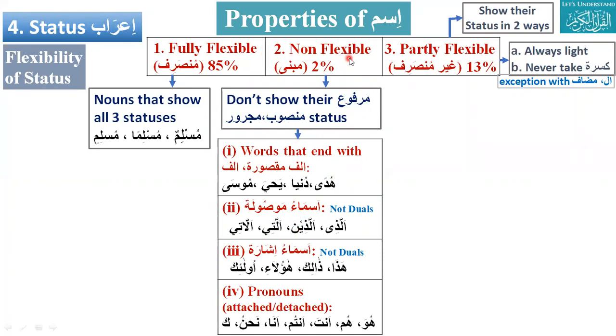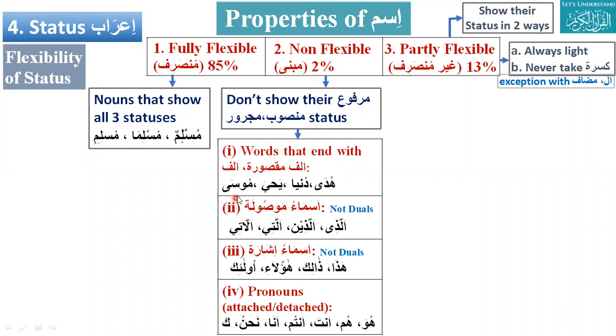We say that this is non-flexible, so allazina is also marfu. What is mansub? Allazina. What is majrur? Allazina. There is no allazuna; you will never see that. Only allazina in all three cases, marfu, mansub, majroor.